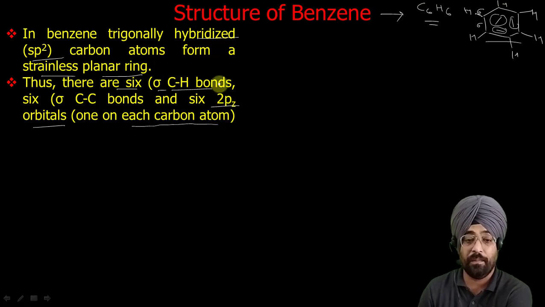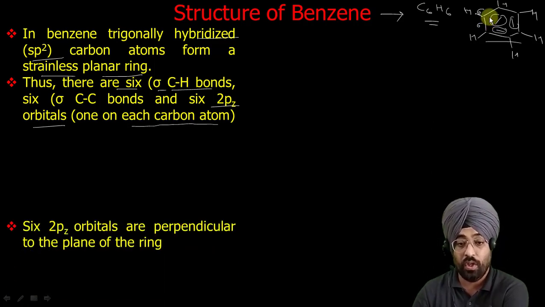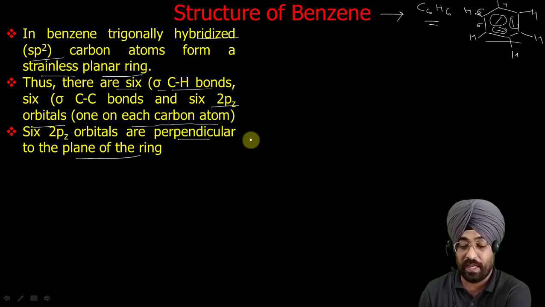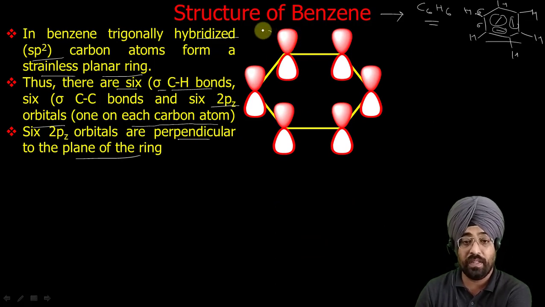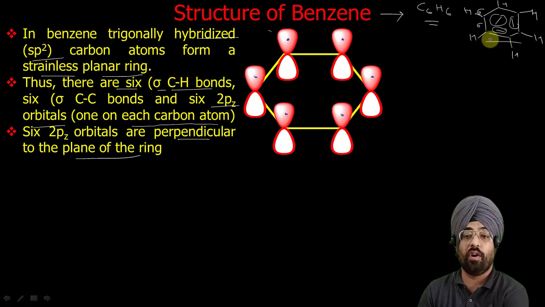So these 3 sp2 hybrid orbitals have been used in the formation of sigma bonds with hydrogen and carbon, and each carbon also has a 2pz orbital which is perpendicular to the plane of the ring, and we can show it like this. So these are 2pz orbitals, and all of these contain 1 electron. So these are electrons, 1 electron is there. These electrons overlap perpendicularly to form the pi bond.